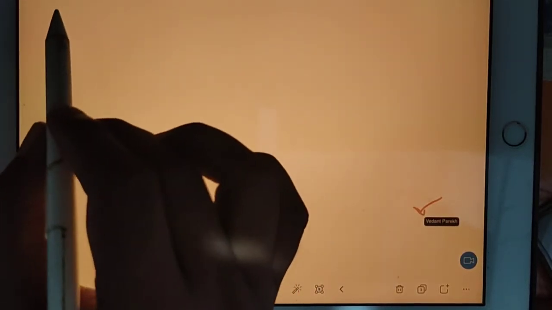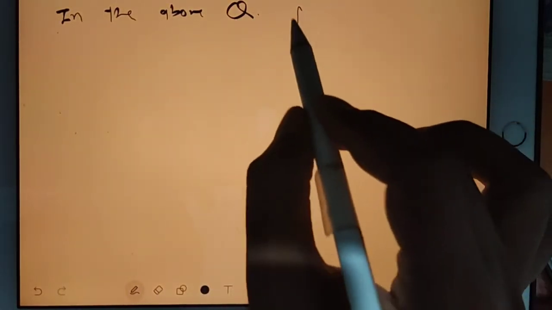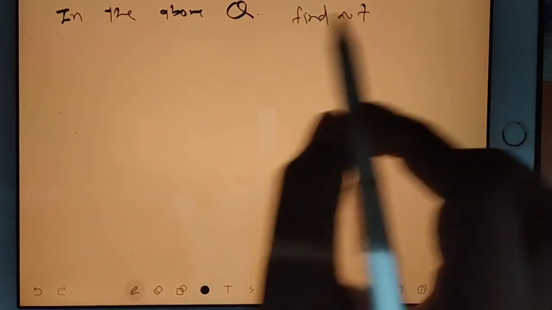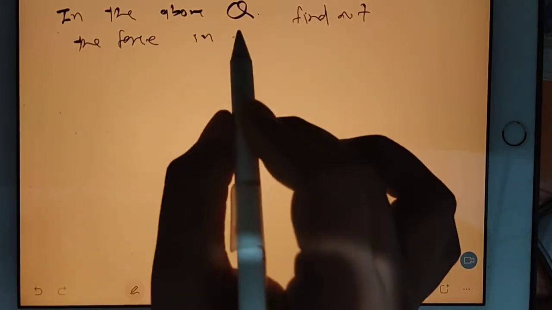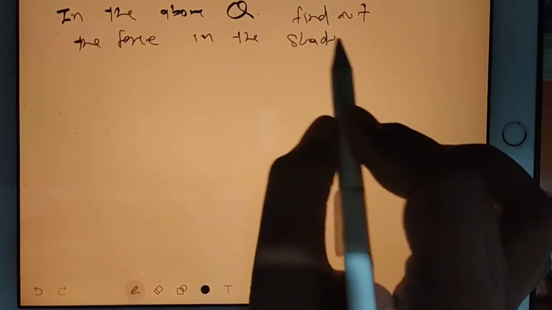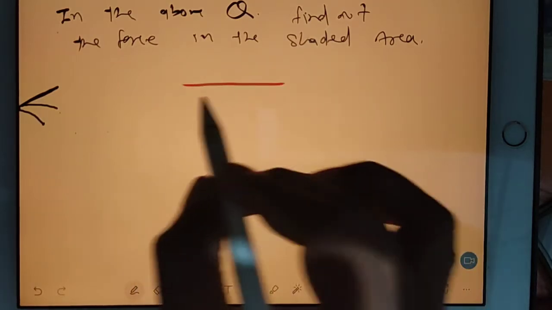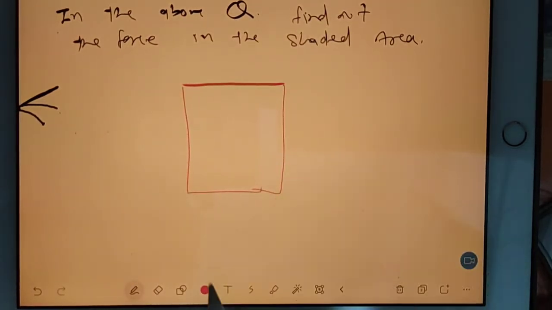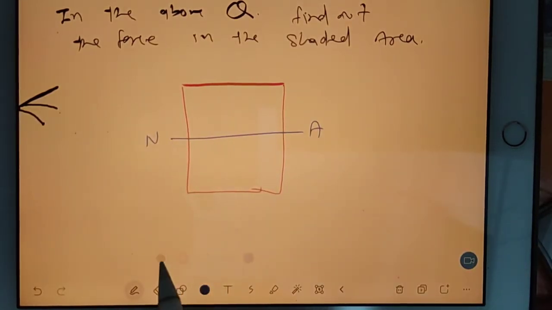Now see, in the above question, find out the force in the shaded area. I will just show you the shaded area. I'll go back just a minute. Same diagram, same member, same section, same neutral axis. Just a minute, I'll go back.